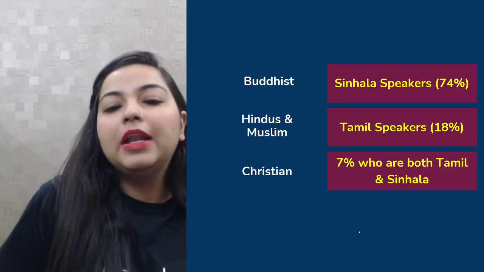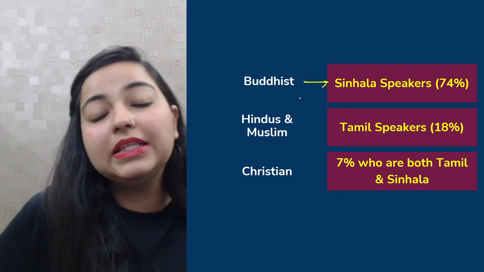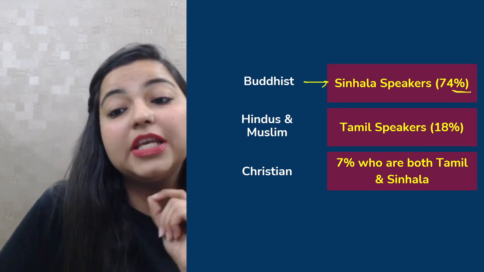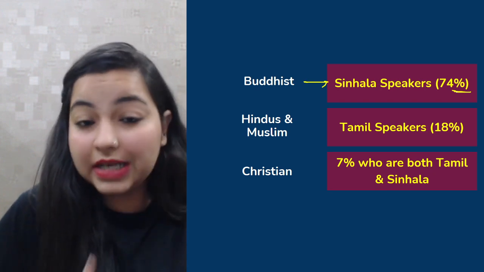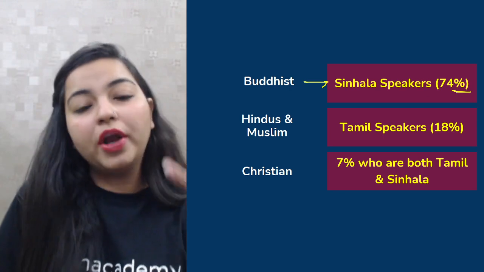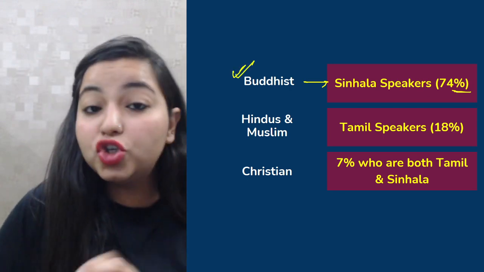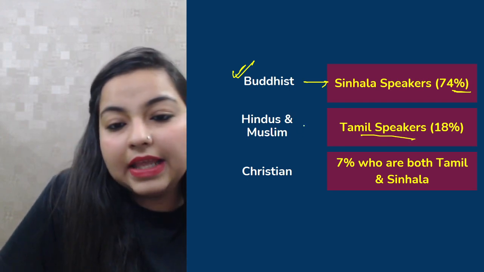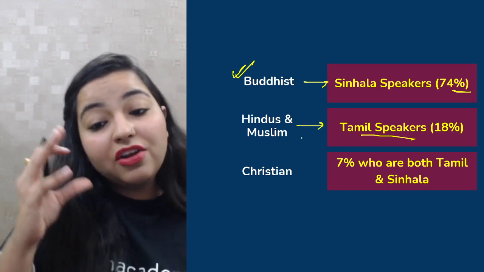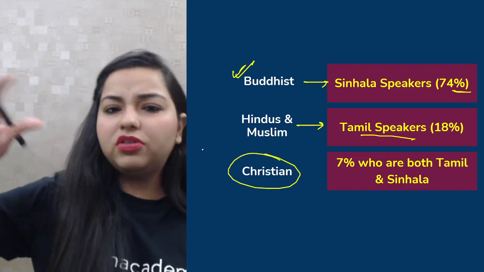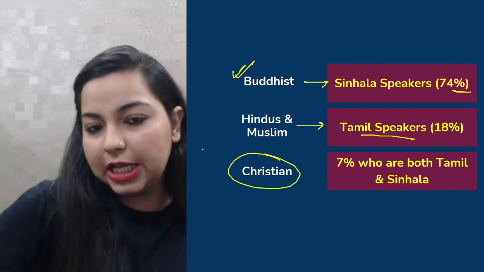Okay? Sure. Now moving forward, like I said, Sinhalese were the majority population of the country. 74% of the people were Sinhalese, and the majority of them followed Buddhism. The Tamil speakers were 18% and they were majorly Hindus and Muslims, and the rest 7% of the population were Christians. Okay? They were both Tamil and Sinhala speaking people.